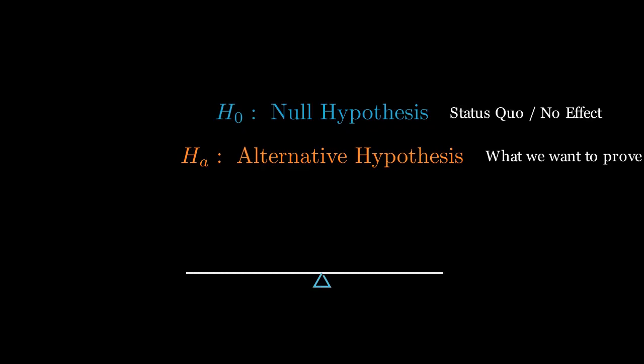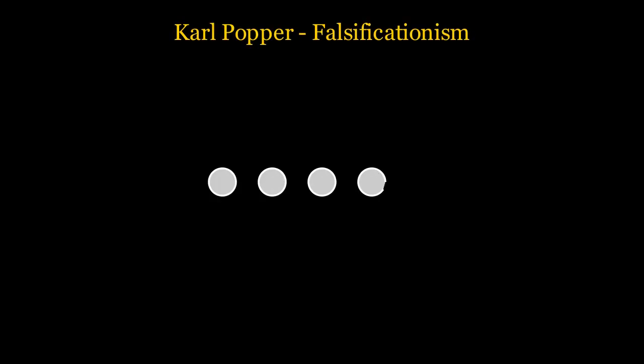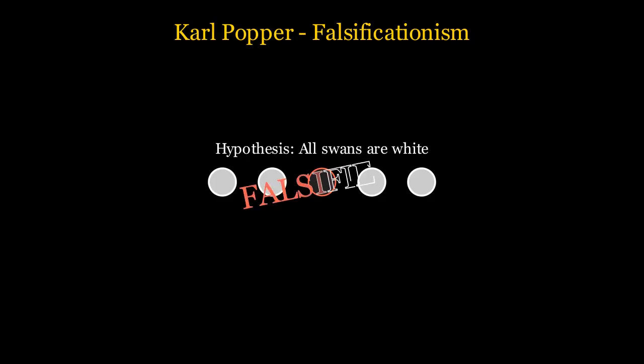This approach is heavily influenced by the philosopher Karl Popper and the concept of falsificationism. Popper argued that science cannot prove a theory is true through induction. No matter how many white swans you see, you can never prove the statement, all swans are white. However, seeing just one black swan is enough to falsify the statement. In statistics, we don't try to prove H0 is right. We try to see if our data is weird enough to prove H0 is wrong.